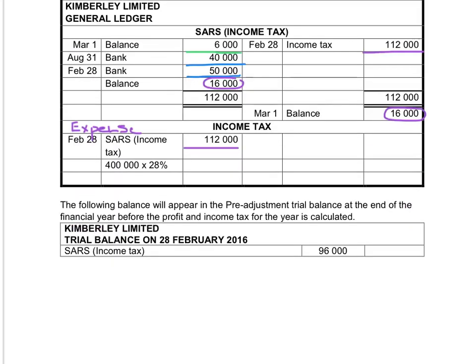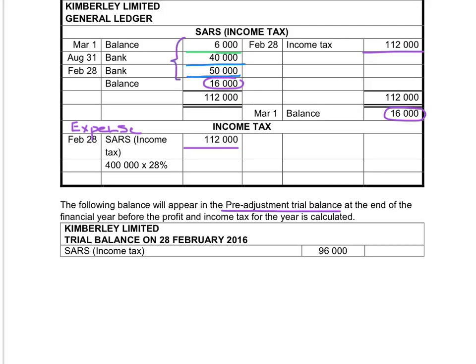The following balance will appear in the pre-adjustment trial balance. It means before we do the adjustments to calculate the profit and before we can calculate the income tax for the year. In this trial balance, there will be a balance on the debit side for the amounts indicated in that SARS income tax account at that stage.